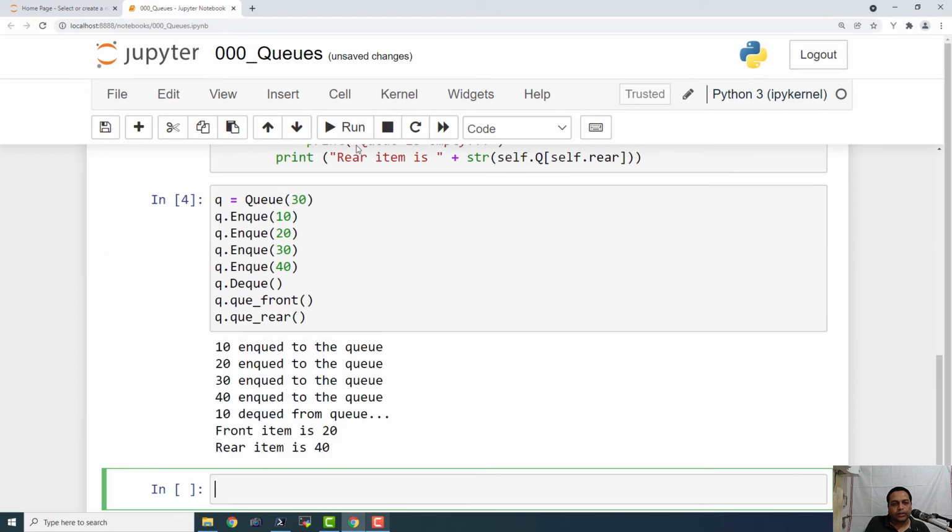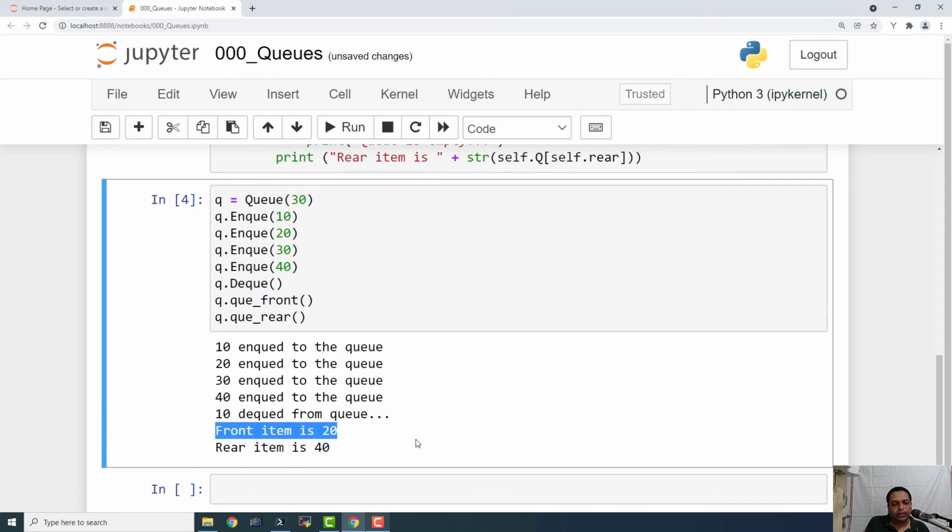So if I execute this, this is the output. So 10, 20, 30, 40 and 10 is dequeued from the queue. Okay, and now front is 20 and the rear is 40.